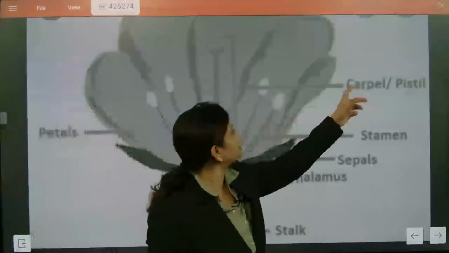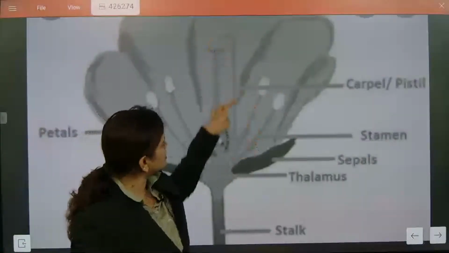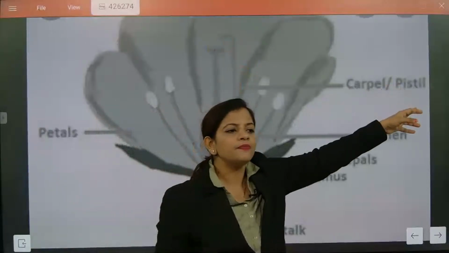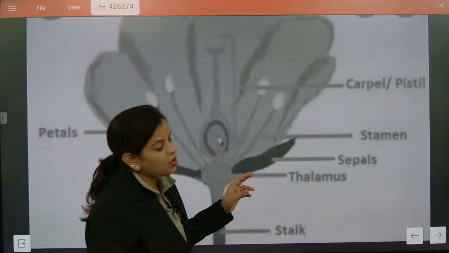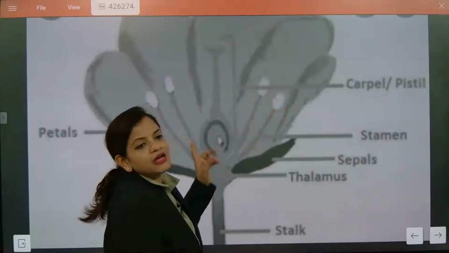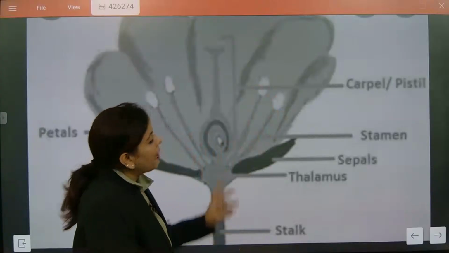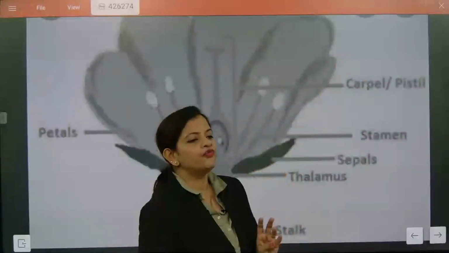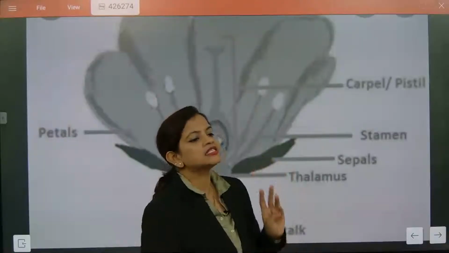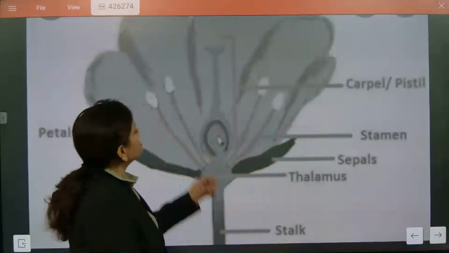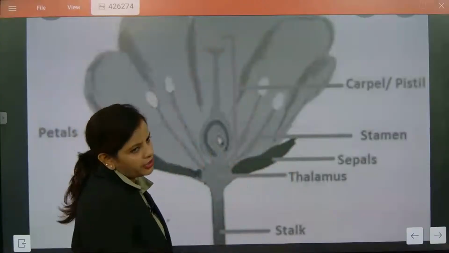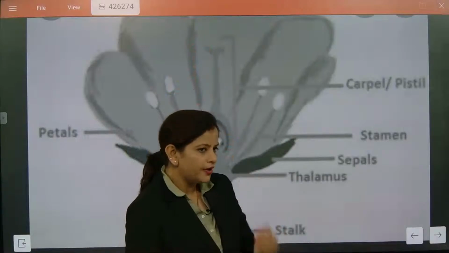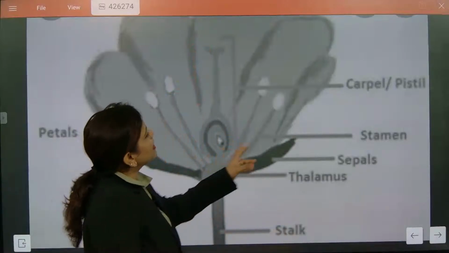Now petals, and these are exactly called as carpels. This total section, the female reproductive part of the flower, is called as carpel or pistil. What is it called? Carpel or pistil. That is stigma, style and ovary. The carpel or pistil part consists of stigma, style, ovary. What are they? Stigma, style, ovary. So stigma is the portion where the anther pollen will fall. Understood or not? And it will go through the style and reach the ovary for reproduction. That's it. And this is the male reproductive part.